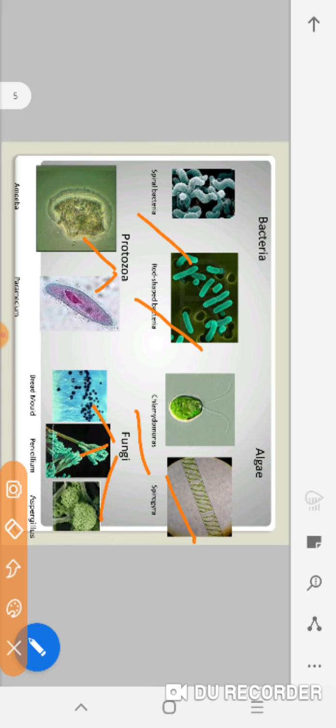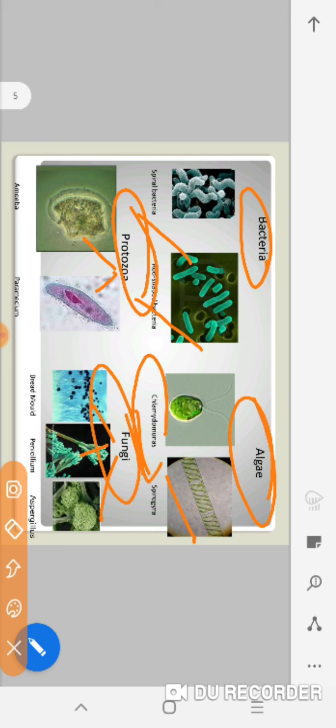You have to learn their names also. You have to learn their types and the examples. I know that the spellings are typical, but there is no other choice. Practice these spellings daily, and after a few days you will be able to learn all of these. Okay? So what you have to do? You have to learn the types and their examples.